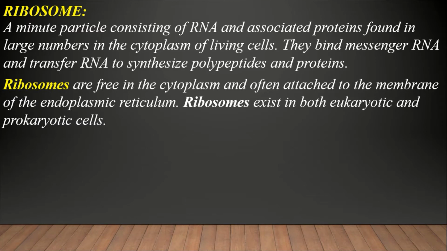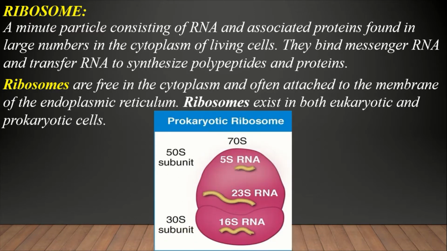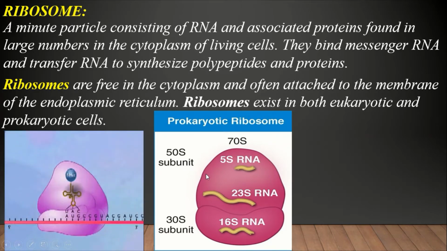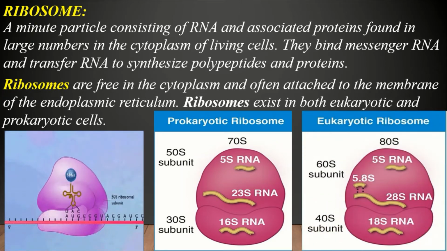Ribosome exists in both eukaryotic and prokaryotic cells. You know that in the eukaryotic cell there is 80S type ribosome and in the prokaryotic cell there is 70S type ribosome. Everybody see this figure? This one is a prokaryotic type ribosome. Prokaryotic ribosome is 70S, and the 70S ribosome is divided into two subunits: one is the 50S subunit and another is the 30S subunit. This figure is the full form of the ribosome.